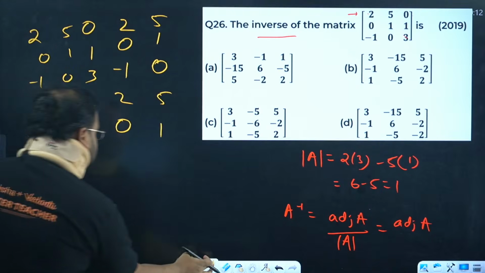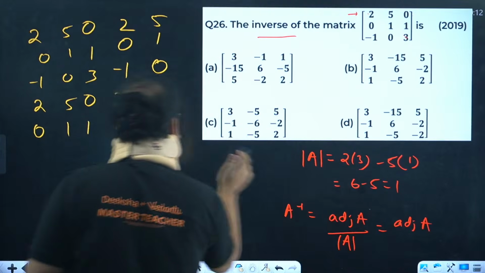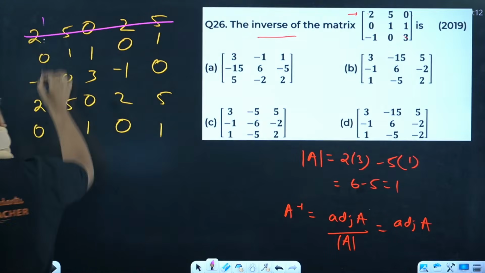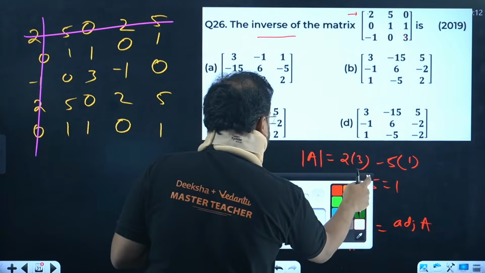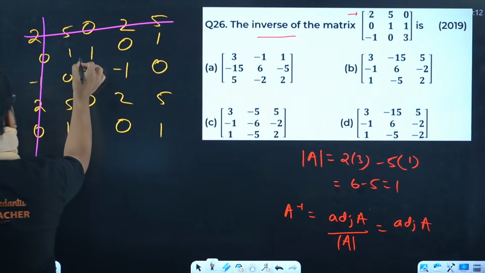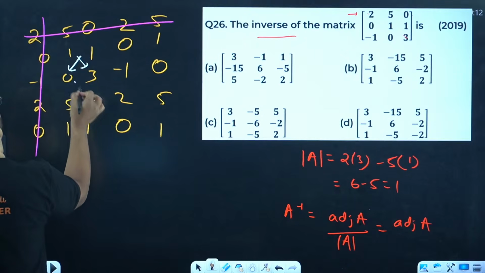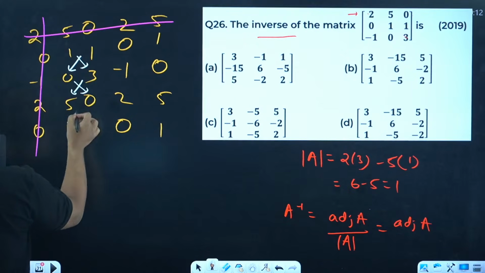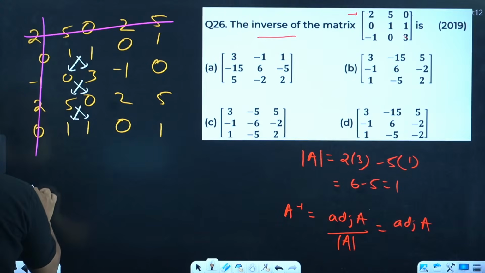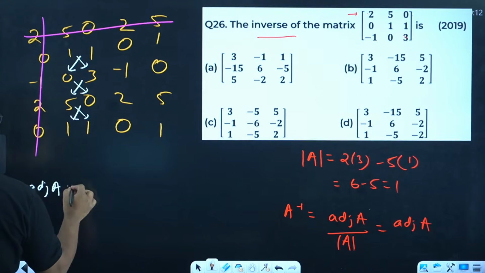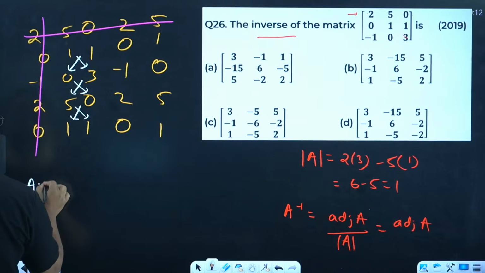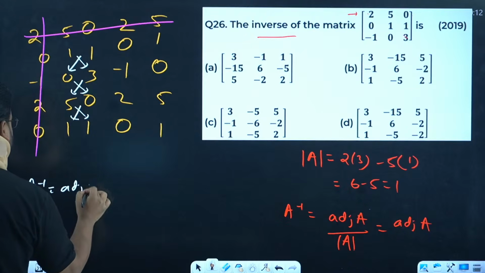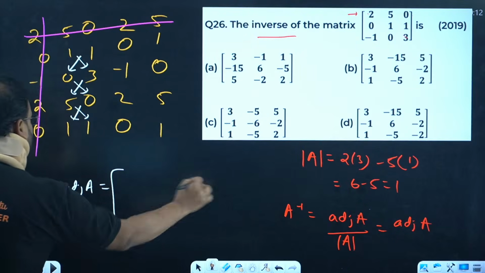Once you have this, remove the first row and first column. Have a look. Simply, how you find the adjoint is by multiplying this in the vertical form and writing the adjoint of A, which is A inverse in this case, in the horizontal form.